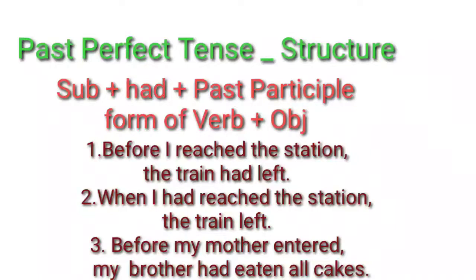So, as in present perfect tense, even in past perfect tense also, whenever we use has or have or had, we have to use past participle form of verb. So, in the first sentence, if you take the second part of the sentence, the train had left. So, left, what is the keyword of left? Leave, left, left, third form, right? So, the train had left. Even in third sentence, before my mother entered, my brother had eaten. Eat, ate, eaten. So, third form we have to use.